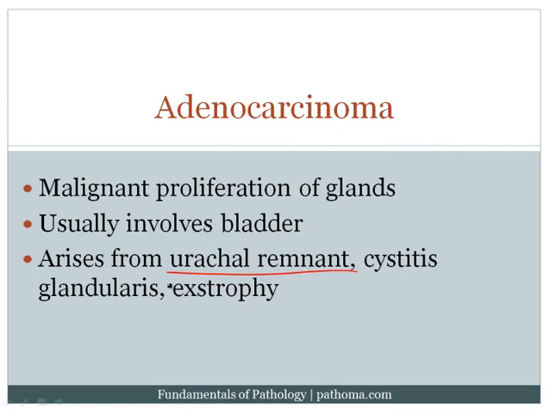So let's just remind ourselves that the urachus is a duct that connects the fetal bladder with the yolk sac, and of course it allows the bladder to drain waste into the yolk sac. And normally this would run from the dome of the bladder through the umbilical cord, and it is lined by glandular cells. If there's failure to involute the urachus such that there's a remnant, this remnant can actually then become adenocarcinoma. And it's important to note for board examination purposes that this adenocarcinoma would be present at the dome of the bladder. Again, high yield adenocarcinoma that arises from a urachal remnant would be present at the dome of the bladder.